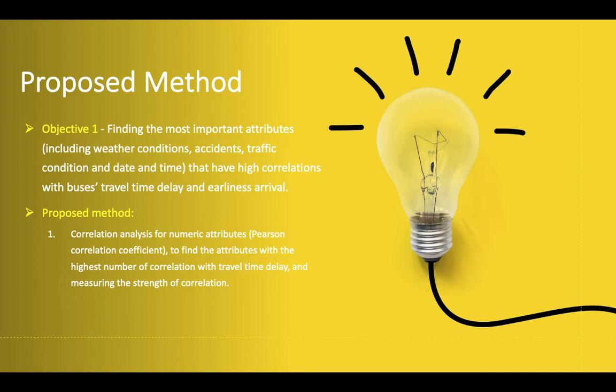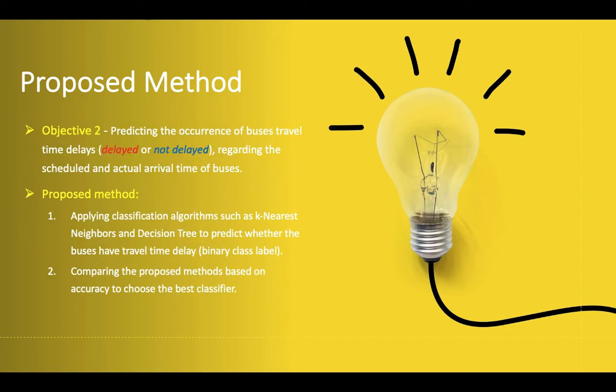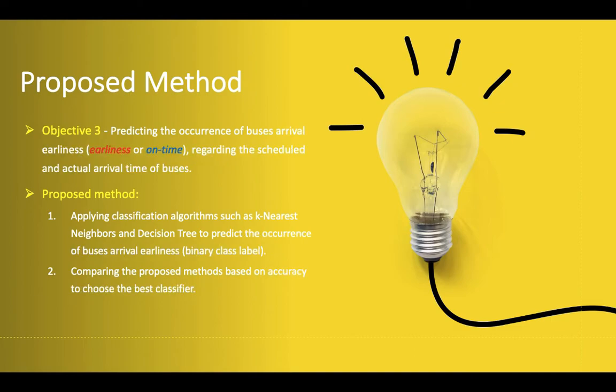For the first objective, we will use Pearson correlation to find out which attributes are highly correlated with travel time delay and earliness arrival and measure the strength of correlations. Regarding the second objective, since our problem belongs to supervised learning problems, we use the classification method to predict the occurrence of bus travel time delay. Decision tree and k-nearest neighbors are the two algorithms that would be implemented on the problem. Then we would evaluate the methods and compare them based on their accuracy to choose the best classifier.